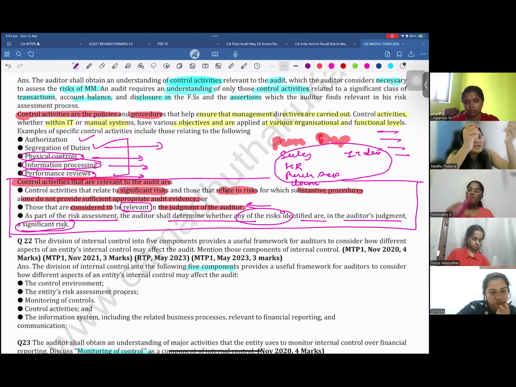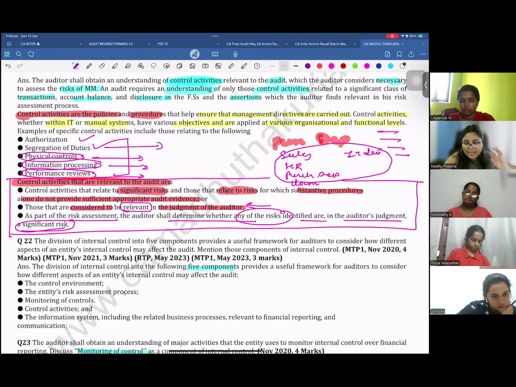So for you to understand which controls are relevant, please understand whether that risk is a significant risk. If the risk is significant to you, related controls are important for the audit. If it is a very nominal risk and it is not going to impact the financial statements, do not worry much, then you are fine. You don't have to test the controls.